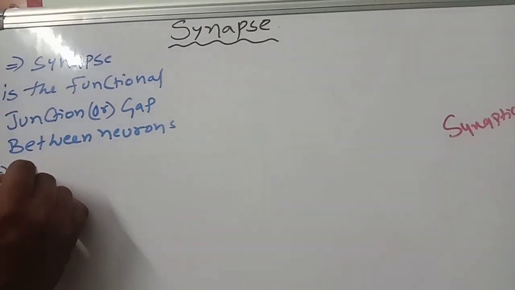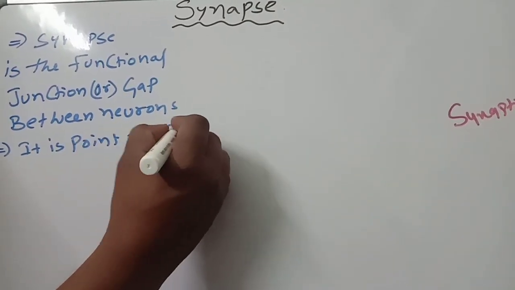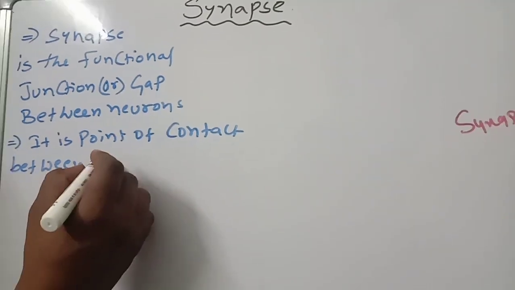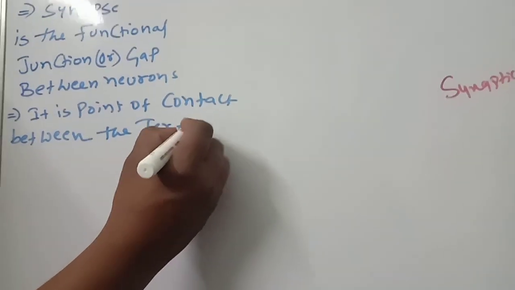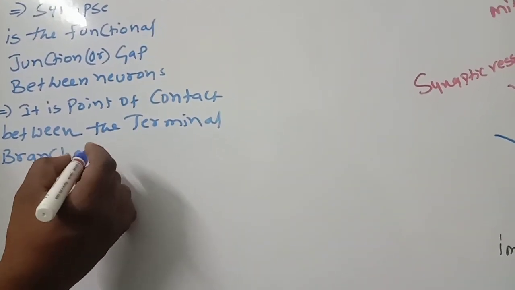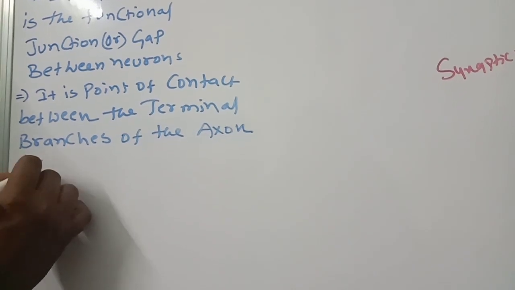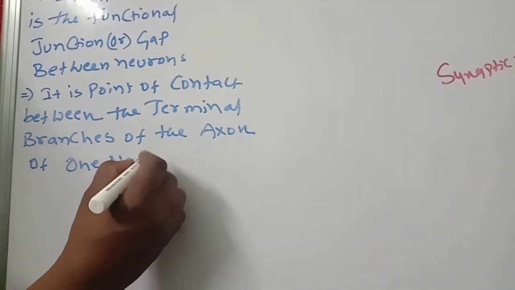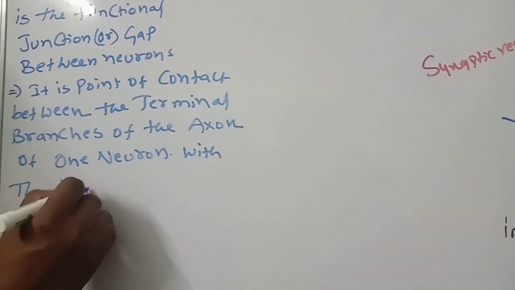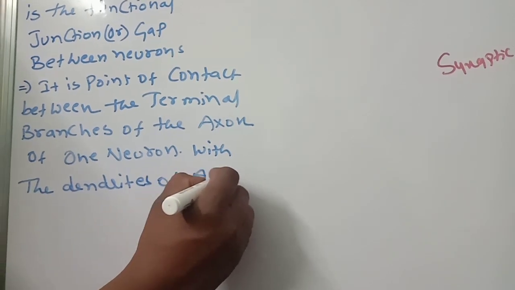It is the point. Next point. It is the point of contact between the terminal branches of the axon of one neuron with the dendrites of another neuron.